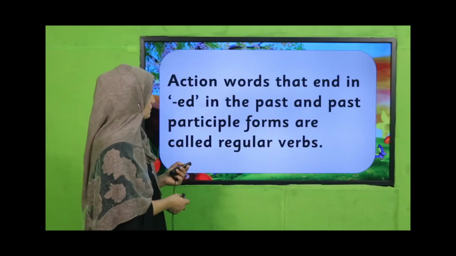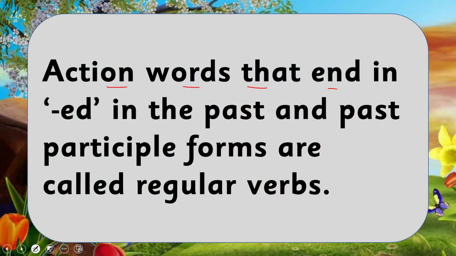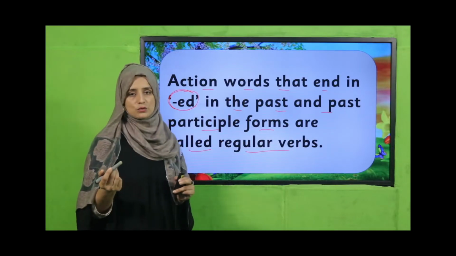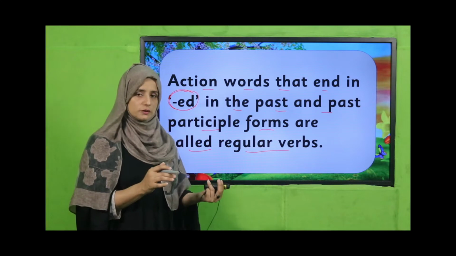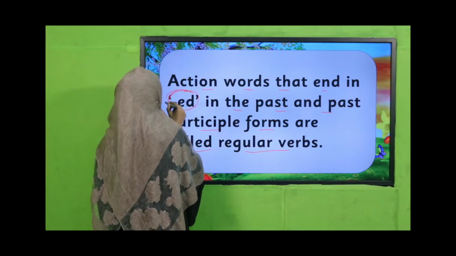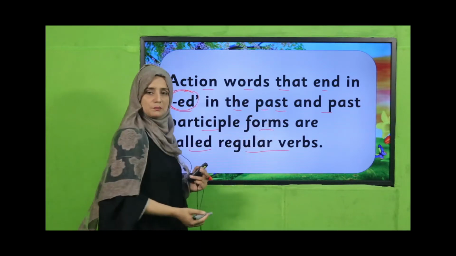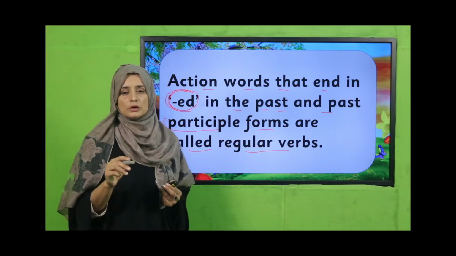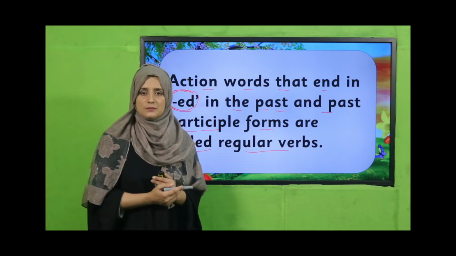So let's see what regular verbs are. Action words that end in ed in the past and past participle forms are called regular verbs. So my dear students, remember and focus here on action words. So what are action words? All verbs are called action words, that we are doing. All actions are verbs, and those that end with ed in the past, meaning the second form, and in the past participle, the third form, are categorized as regular verbs.